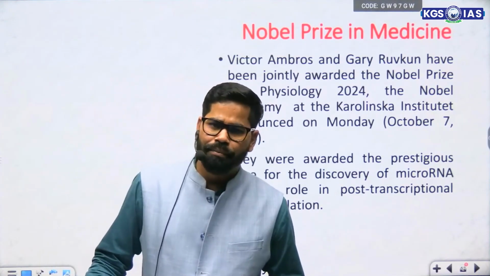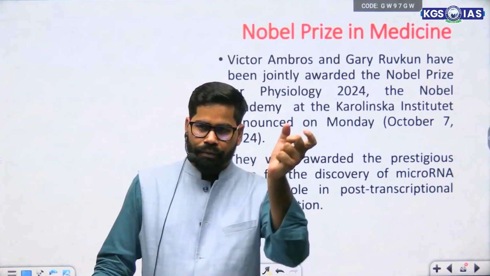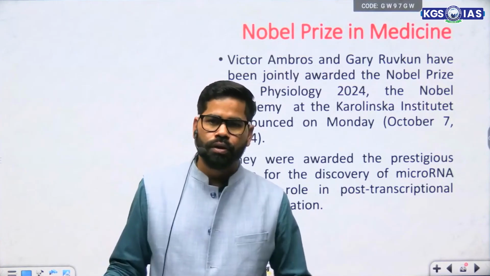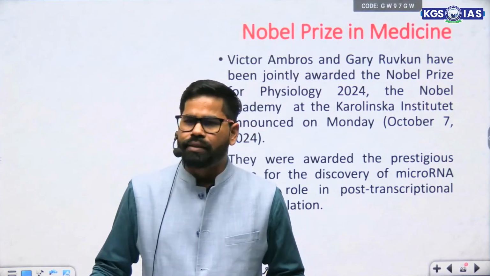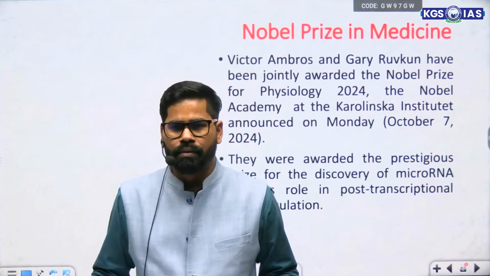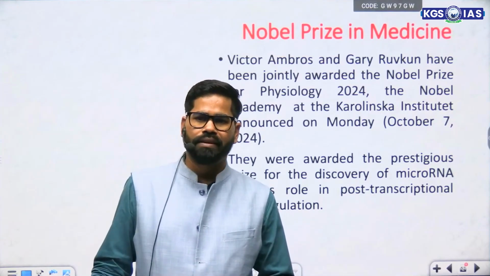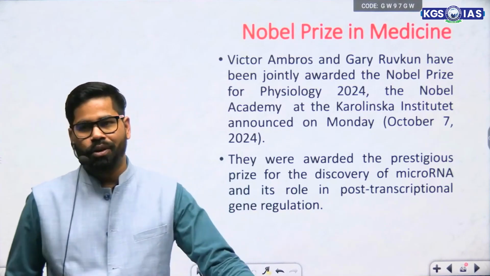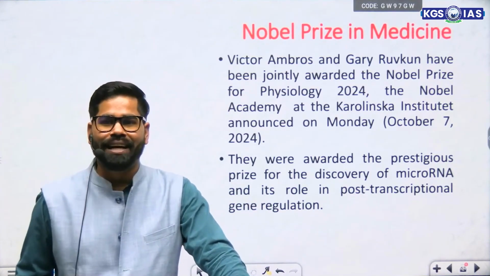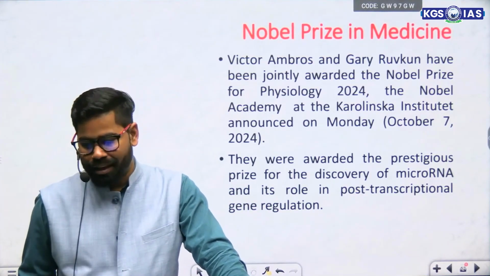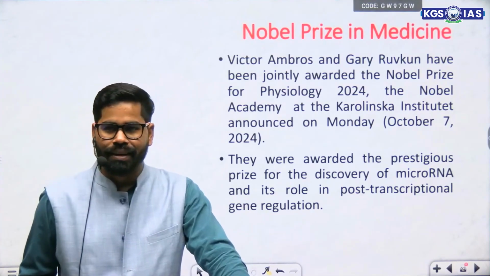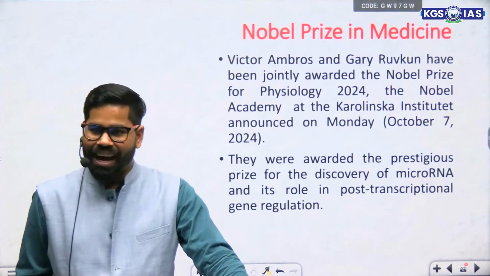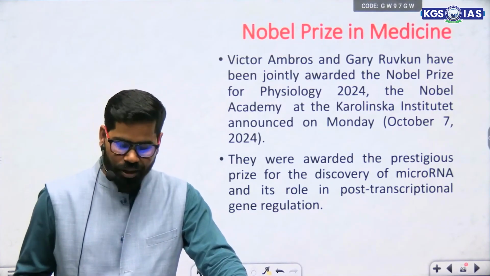Okay, to see their names, write them along with where we have written the Nobel Prize in physics, chemistry, and medicine. Try to write their names also. It's not that they ask the names, but if you are remembering them, it may be good for the exam. Sometimes if they ask you, you might have the name. If you read the name one or two times or five times, if you see that name multiple times, that may help you to remember them, memorize them. Okay, so add their names by yourself in the notes. That is your responsibility. Okay.